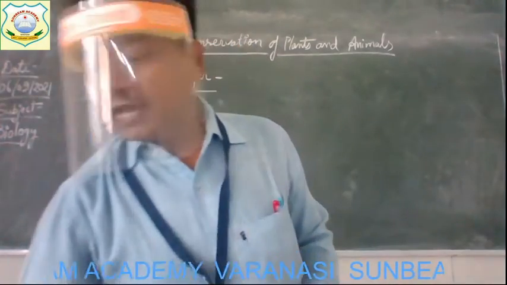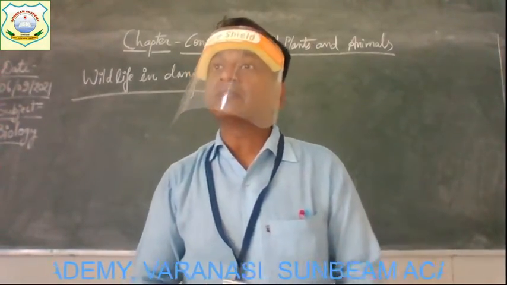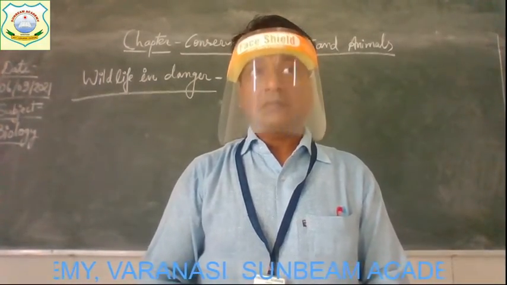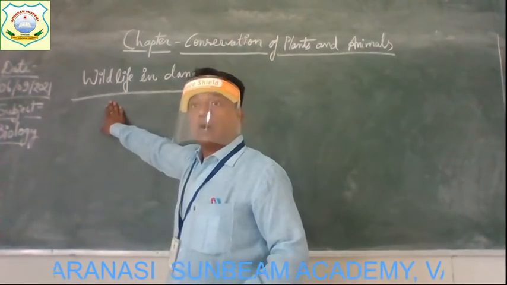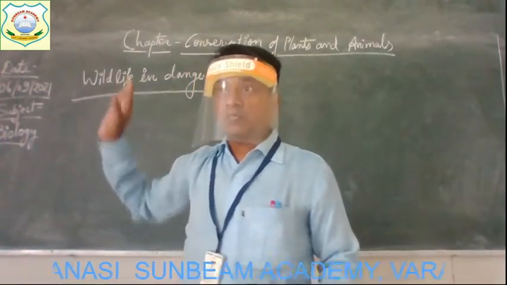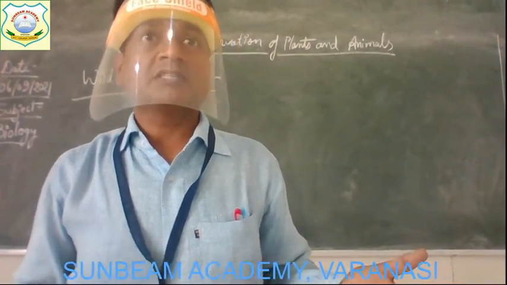Wildlife in danger. It is also one of the threats of biodiversity. Clear? Wildlife means all those animal species which are found in the forest.